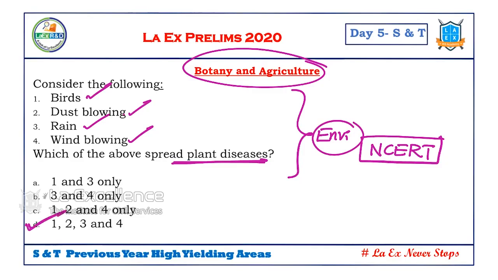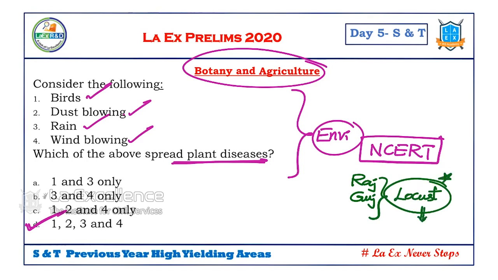So the answer is D. So how can questions be asked from this this year? For example, in Rajasthan and Gujarat, what happened this year? Locusts. Yes or no? These locusts raided the farms and destroyed hectares of agricultural land, and the crop got destroyed because of this.